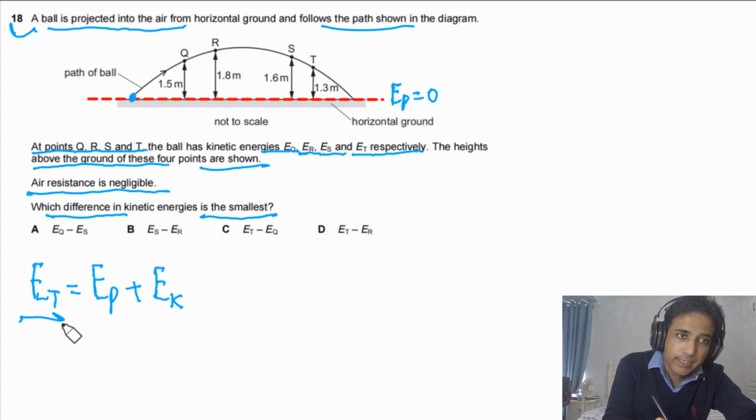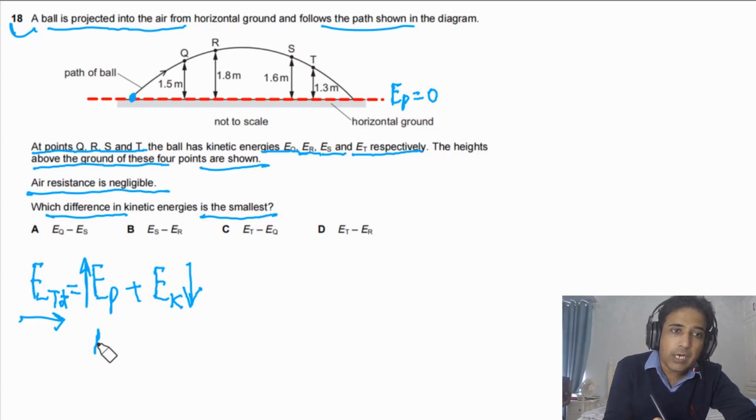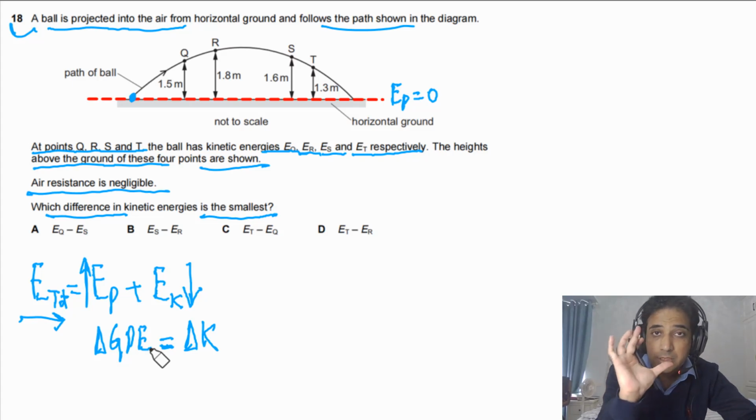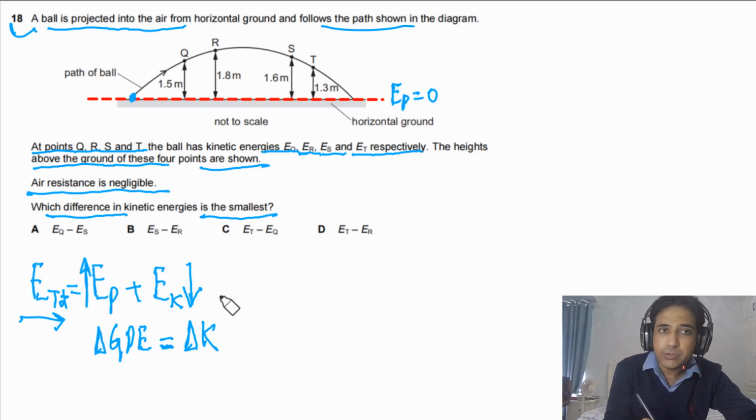As this total energy, E total, is constant, if this energy is increasing, it means this energy is decreasing. So it also means that the change in GPE has to be equal to the change in KE. If the change in GPE is smallest, the change in KE also is the smallest. So simply we need to look at the change in GPE.